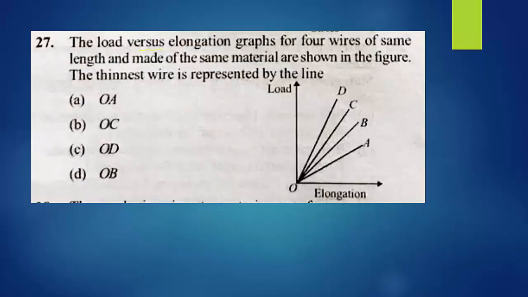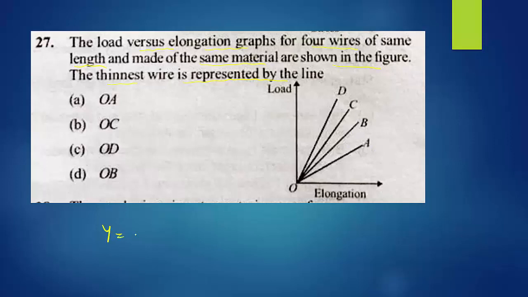27th question. The load versus elongation graphs for 4 wires of same length and made of the same material are shown in the figure. The thinnest wire is represented by the line. They had given 4 wires A, B, C and D, all of the same length and material. We have to find which is the thinnest wire. From the graph it is clear that for the same load, elongation is maximum for the wire OA. You can observe all 4 lines here.